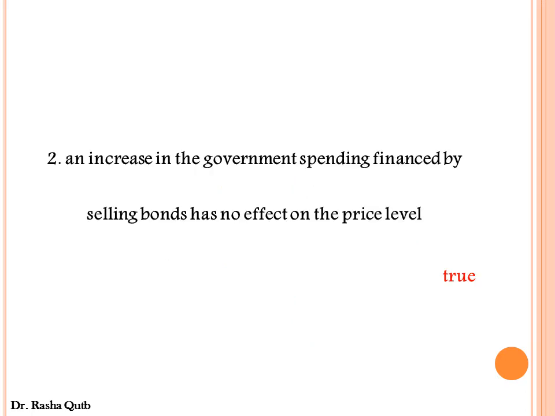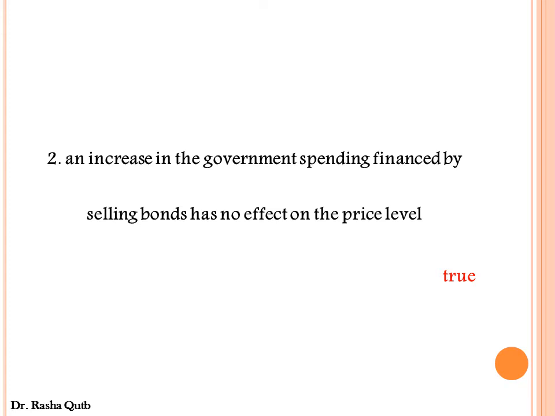Number 2, an increase in government spending financed by selling bonds has no effect on the price level. This sentence is true, and we are going to see why. But I have to tell you that any change in aggregate demand will not have any effect on the potential level of employment, because the aggregate supply curve is vertical in the classical model, because we are producing at the potential level of output.